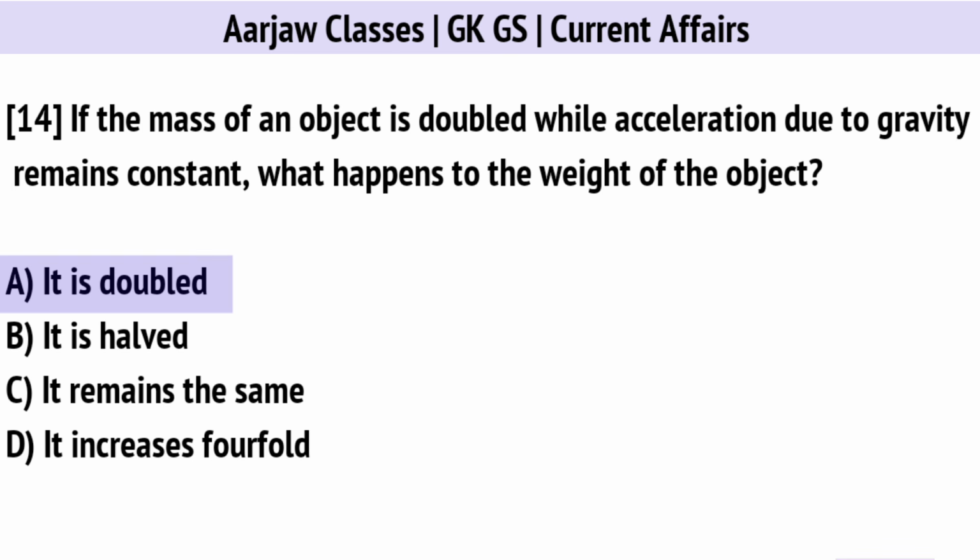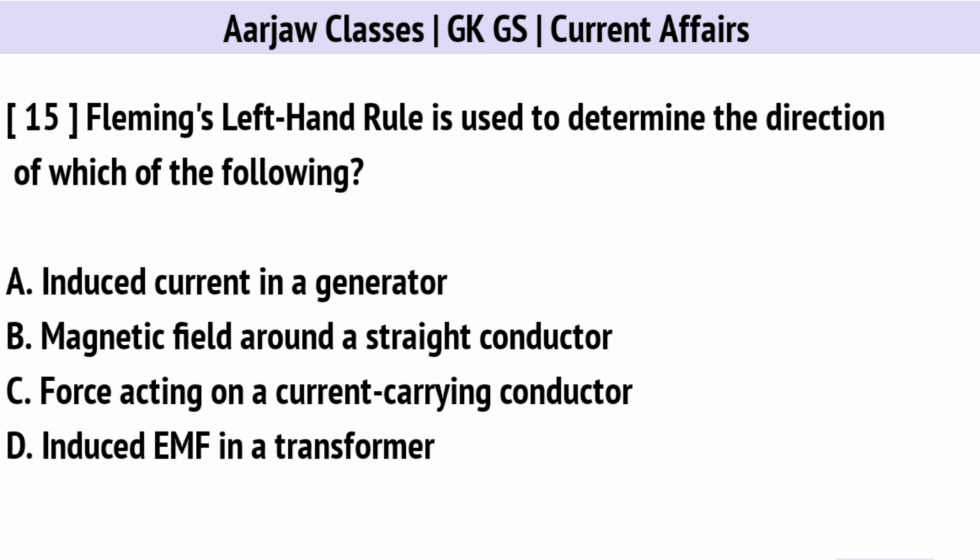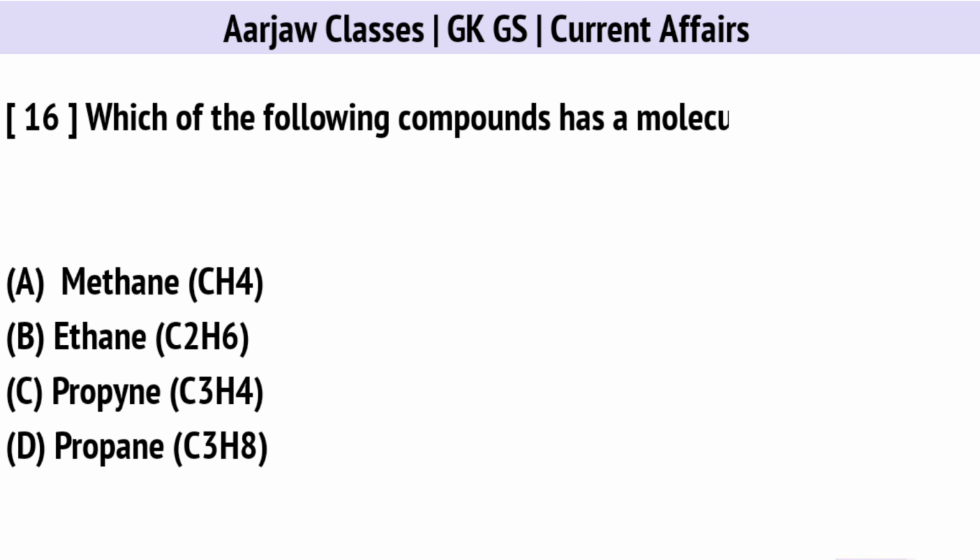It is doubled. Fleming's left-hand rule is used to determine the direction of which of the following? Correct option is C. Force acting on a current-carrying conductor. Which of the following compounds has a molecular mass of 44 U? Right option is D. Propane.